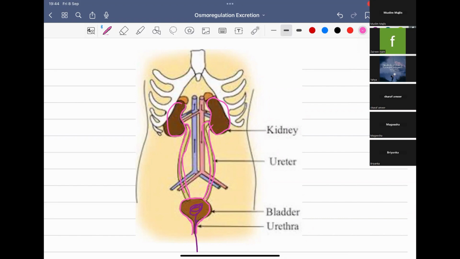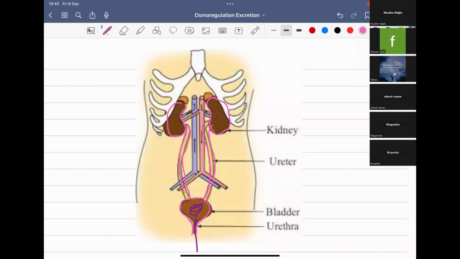But osmotic balance means maintaining the balance of solutes. Osmotic balance is closely related to solutes. So yeah, the kidney maintains the osmotic balance and the acid base balance. We'll study how acid base balance works later.